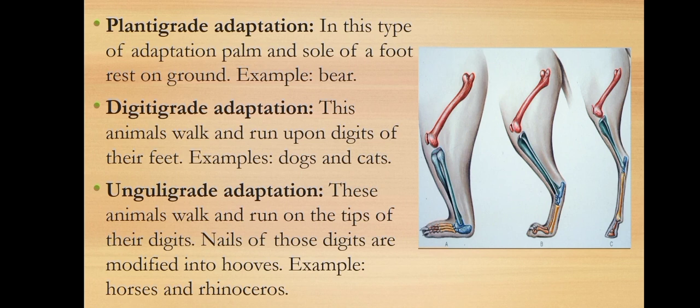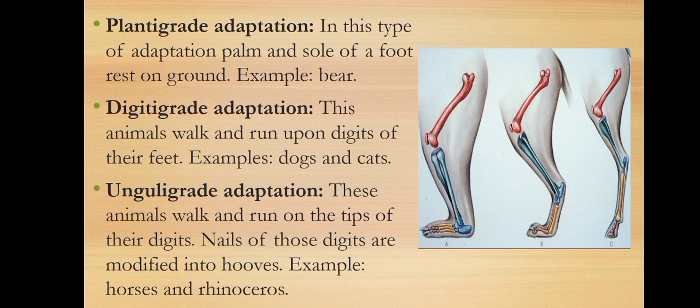In case of plantigrade adaptation, the animals use palm and sole of their foot which rest on ground. Example, bear. In this figure, you can see that this shows the plantigrade adaptation where the palm and sole of a foot rest on ground. Now we will discuss digitigrade adaptation.